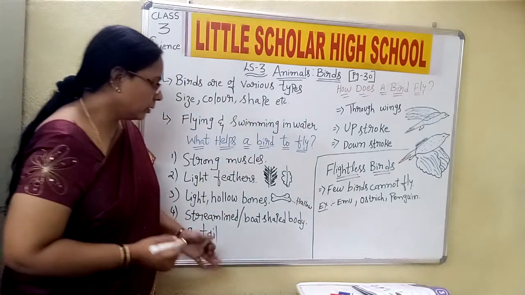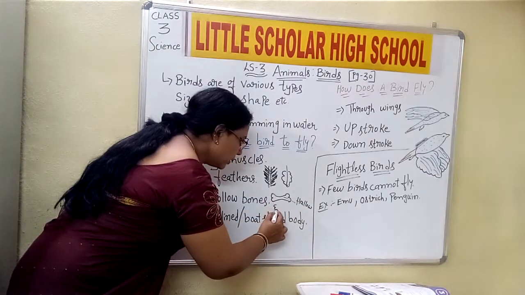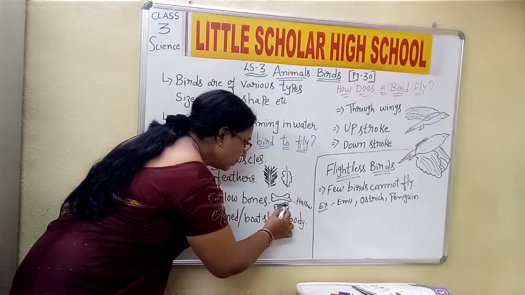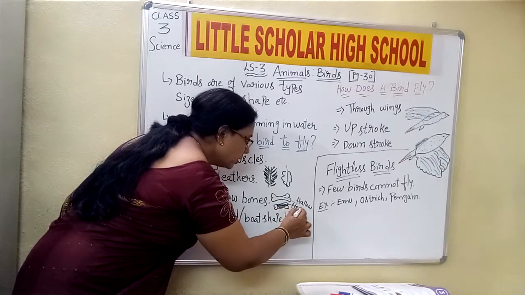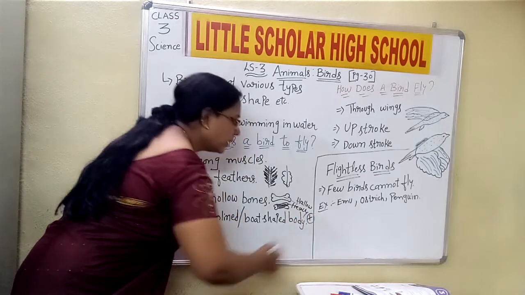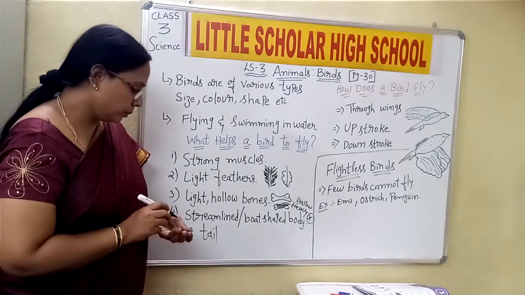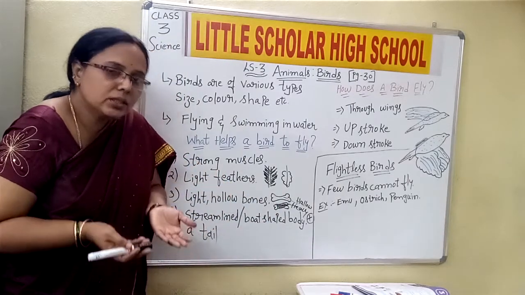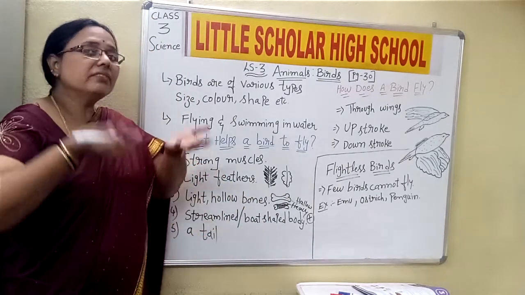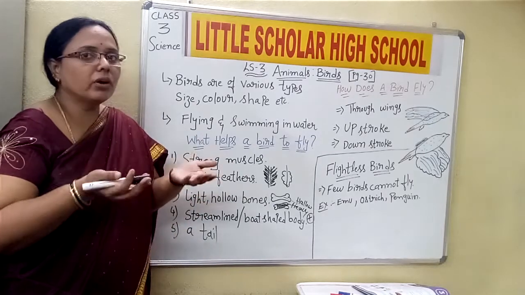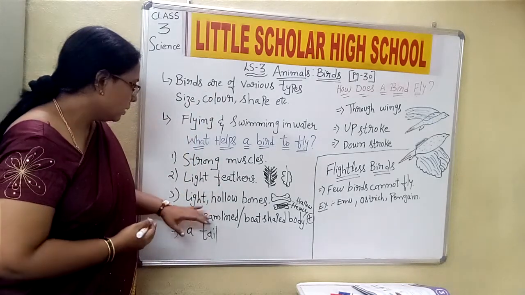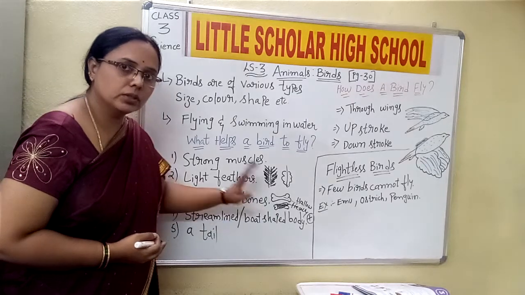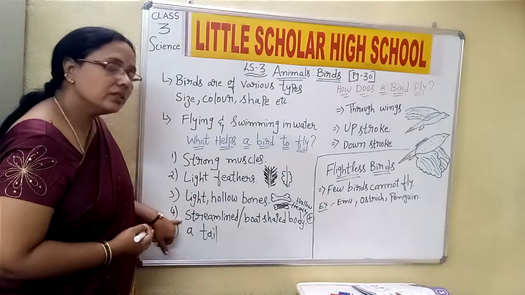If the bone is filled with some other material, children, it will become heavy and the bird cannot fly. But if the bones are hollow, then only it is easy for the bird to lift its body and fly in the air. So the third point is light hollow bones. Understood, children? Now what is the fourth point?